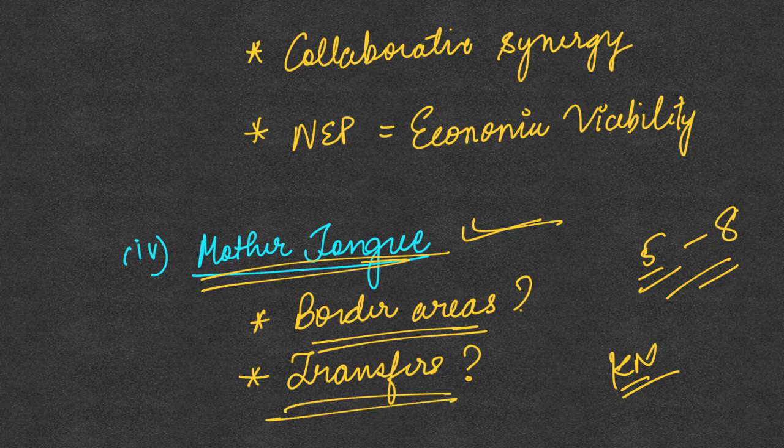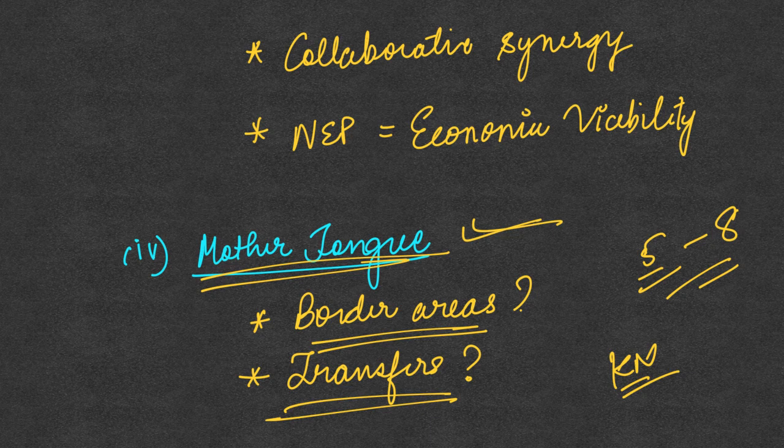And also about the transfers. Education is under the state government, and when the state government transfers teachers, for instance, if a teacher is transferred from Bangalore to some area on the border of Karnataka and Maharashtra, and she starts teaching in Kannada, but the majority of people there speak Marathi and the children also understand Marathi, then it is going to create difficulty for the teachers as well, as they will not be able to instruct the students in Marathi.